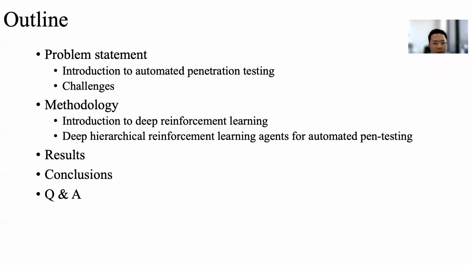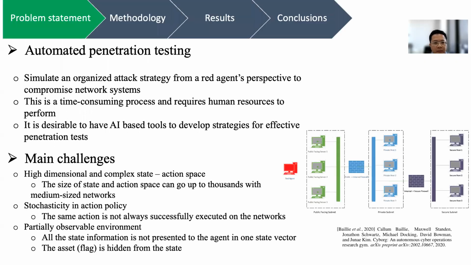This is the outline of my presentation. I'm going to start by defining the problem, giving an introduction to automatic penetration testing application and its challenges. Then I'm going to move on to explain the methodology, which is using deep reinforcement learning to address the challenges of automatic pen testing. At the end, we're going to give you a few experimental results on our current work so far, as well as some insights we have from developing this work.